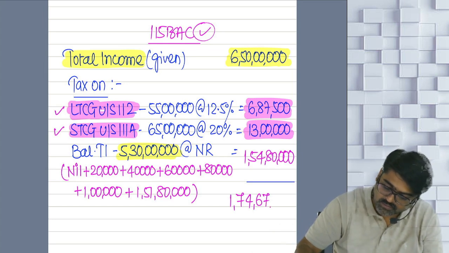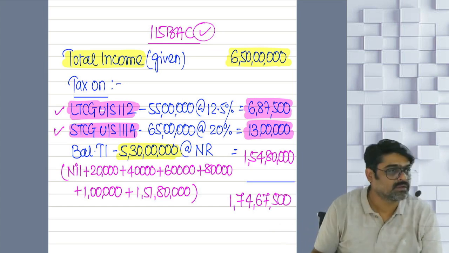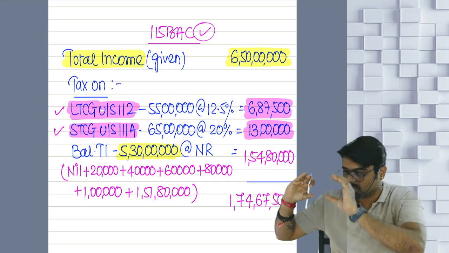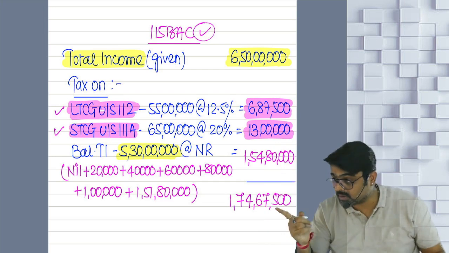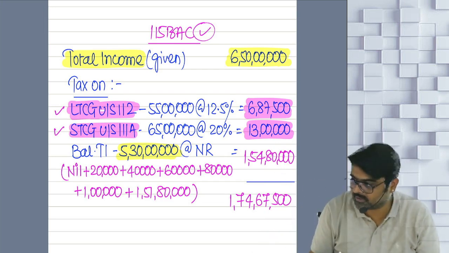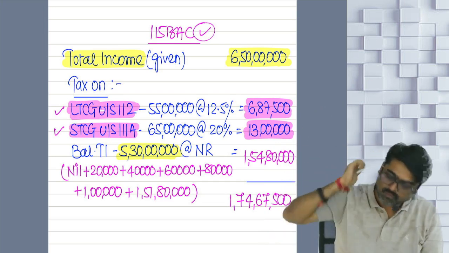7460. Everyone got this? So this is the tax on your normal incomes also. This is the tax on your special incomes also. Now on this tax, are you going to apply surcharge? Yes, because your total income is more than 5 crores.